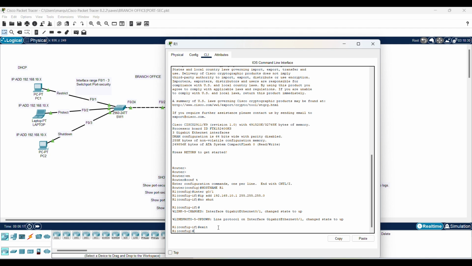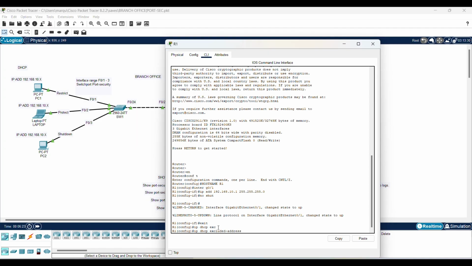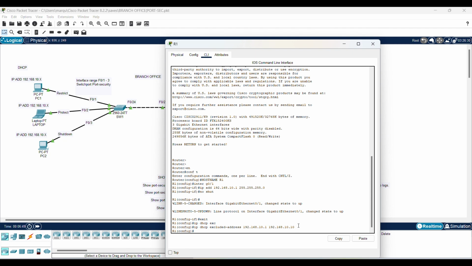Then I will do the IP DHCP excluded addresses, 192.168.10.1 to 192.168.10.10. What this means, IP DHCP excluded addresses, is don't give out addresses 1 through 10. Keep those. Don't give those out. Okay. And then I'm going to make a pool, IP DHCP pool, and I will call it branch office.